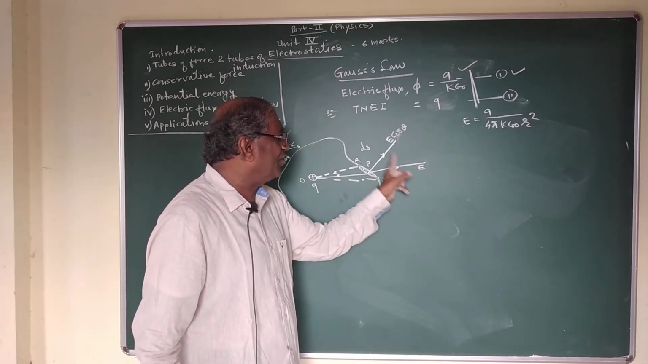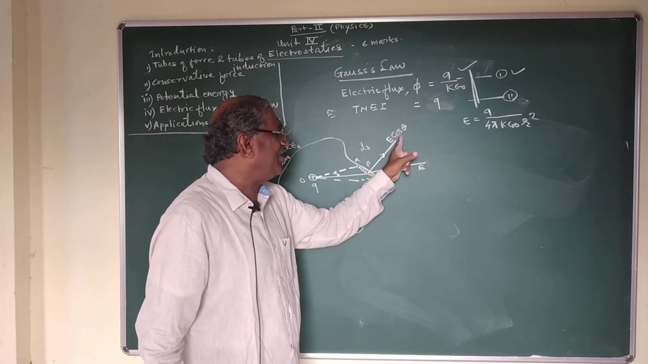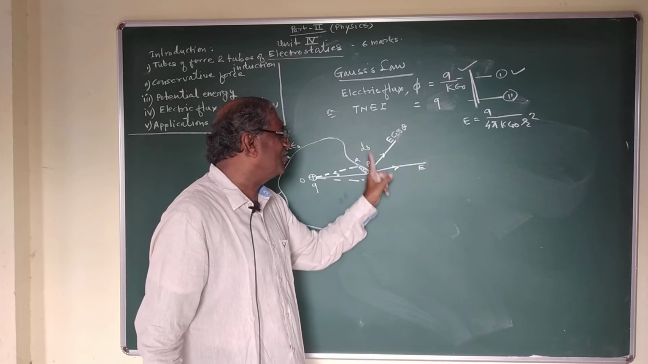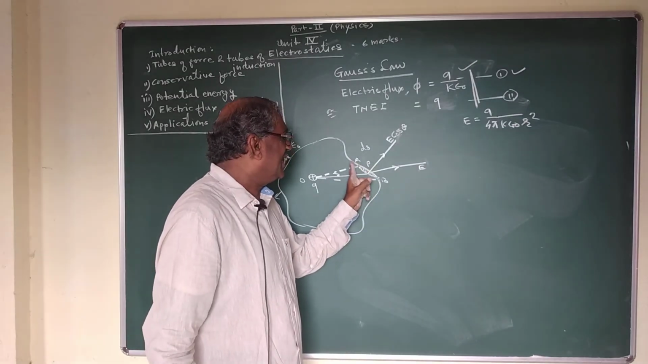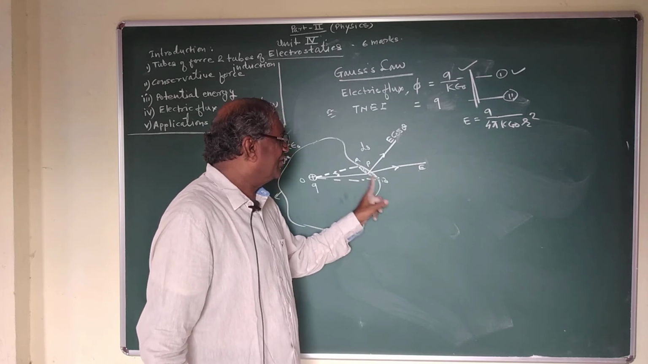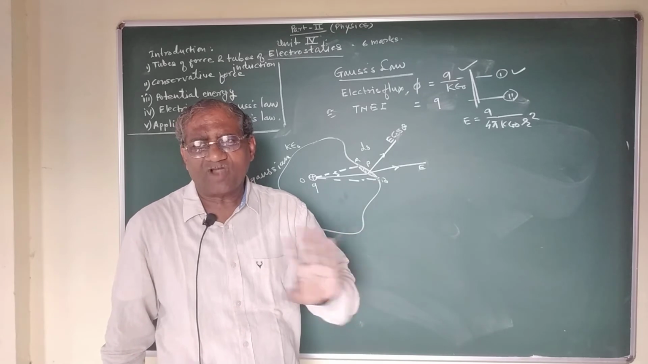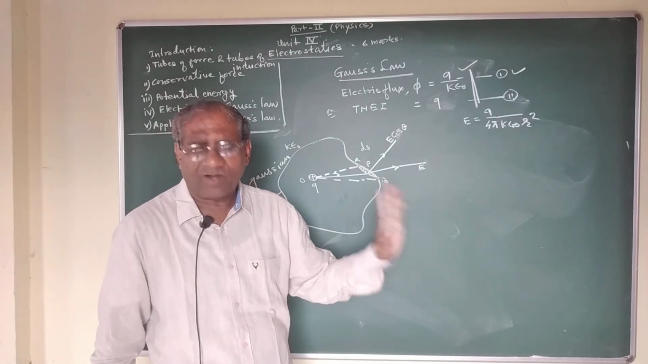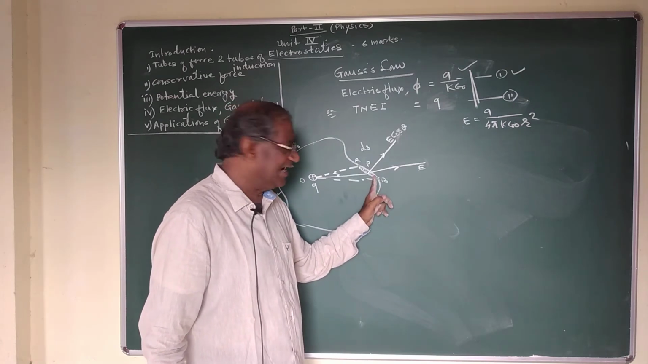One component of E is parallel to the surface area. Another component of E is perpendicular to the surface area. And the electric intensity which is parallel to the surface area does not contribute any flux because theta is equal to 90 degrees.